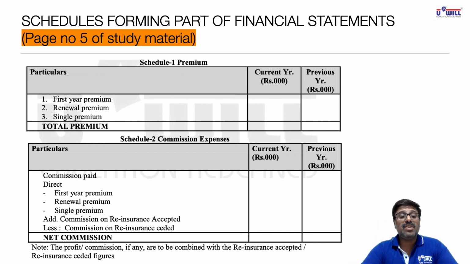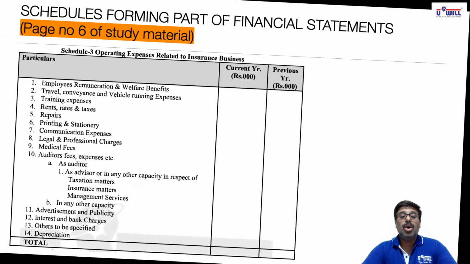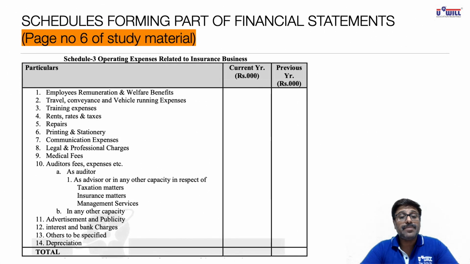Look at page number 6 of your study material. You will find schedule 3, that is operating expenses related to insurance business: employees remuneration and welfare benefits, that is salaries and wages, travel, conveyance and vehicle running expenses, training, rent rates and taxes, repairs, printing and stationery, communication, legal and professional charges, medical fees, auditor's fees, expenses as an auditor, as an advisor for taxation, insurance and other management services in any other capacity, advertisement and publicity, interest and bank charges, others to be specified and depreciation.